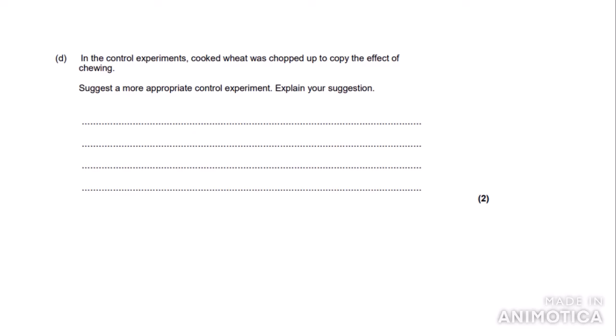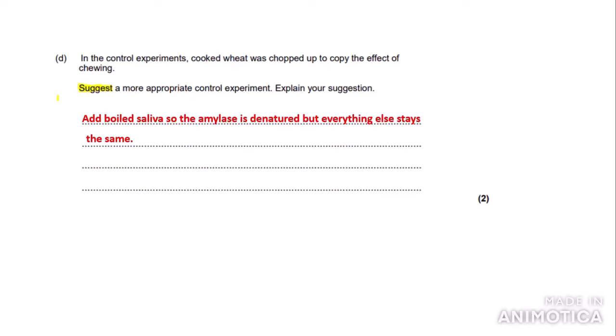So let's look at part D. In the control experiments, cooked wheat was chopped up to copy the effect of chewing. Suggest a more appropriate control experiment. Explain your suggestion. Now, as this is a suggest question, this often requires your own ideas instead of knowledge from the syllabus or the specification. So this is what I have suggested.